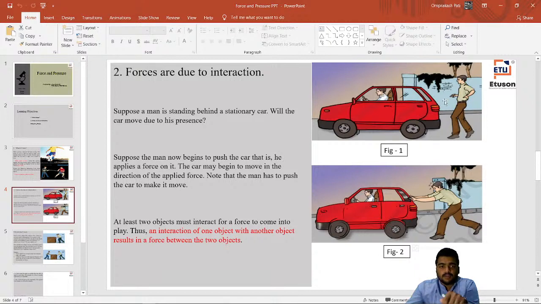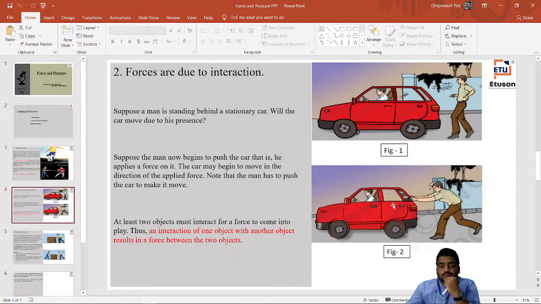So now if that man begins to push the car, what will happen to it? The car may begin to move in the direction of the applied force. See over here in the second picture, this person is pushing that car towards the front, right? So what will happen to that car? That car will move from this position to this position. We can say the car starts moving from the state of rest, yes or no? So over here we notice that the man has to push the car to make it move.